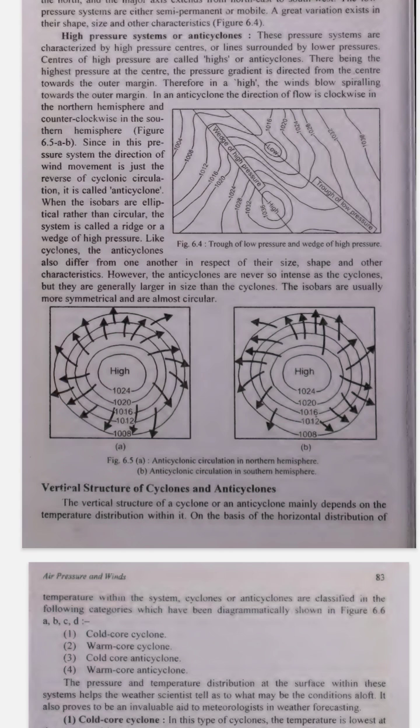1. High pressure. Imagine the air around us like a giant blanket. Sometimes, in some places, this blanket is heavier, more air is pressing down, and in other places, it is lighter. A high-pressure system is where this air blanket is heavier, meaning there's more air pressing down in one spot compared to the areas around it.